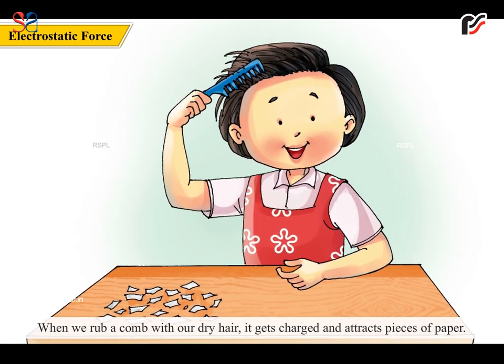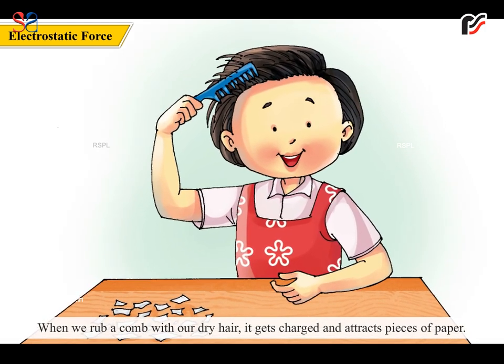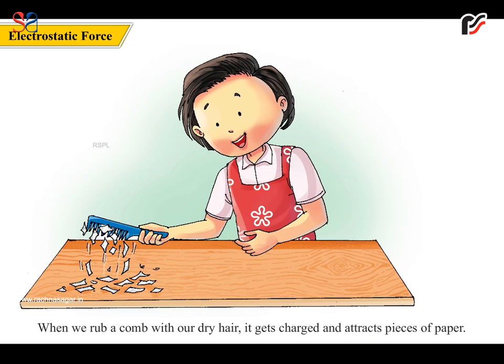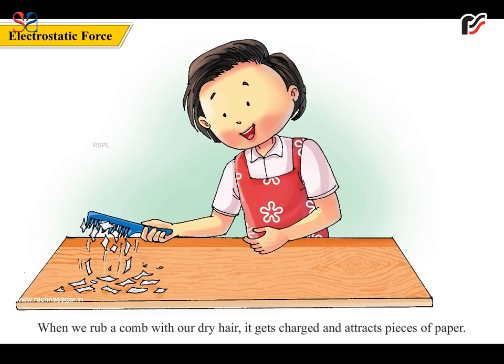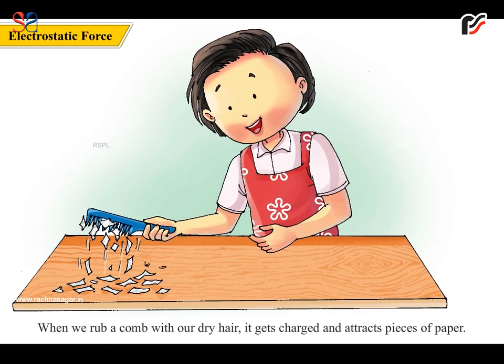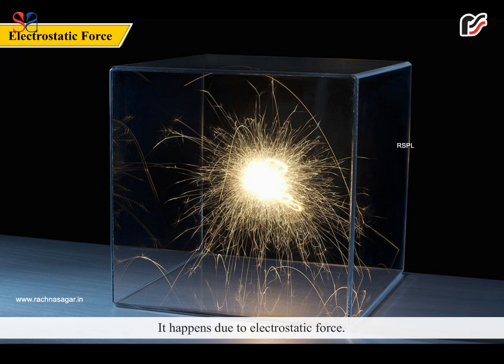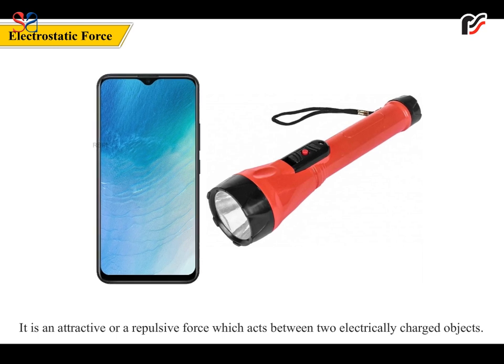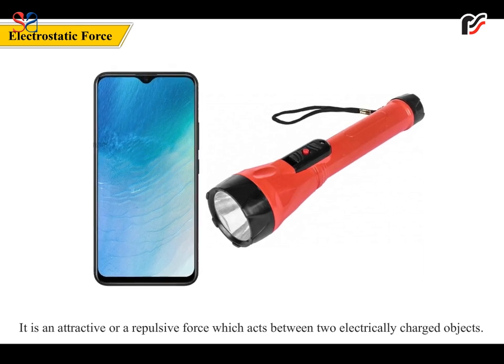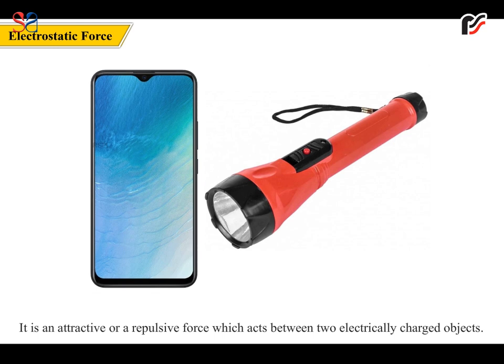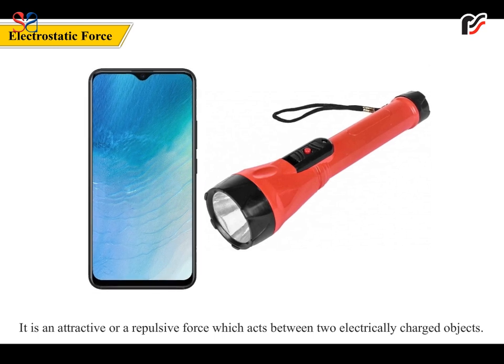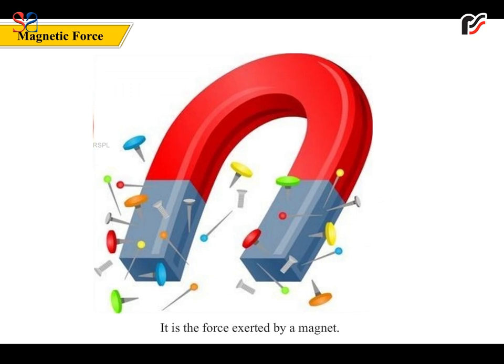Electrostatic force. When we rub a comb with our dry hair, it gets charged and attracts pieces of paper. It happens due to electrostatic force. It is an attractive or a repulsive force which acts between two electrically charged objects.